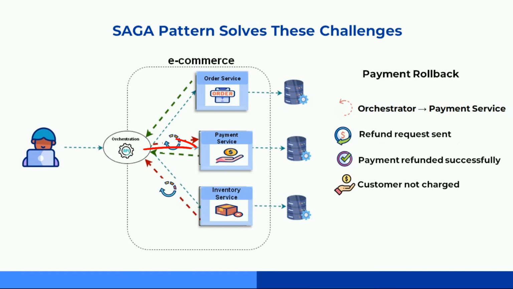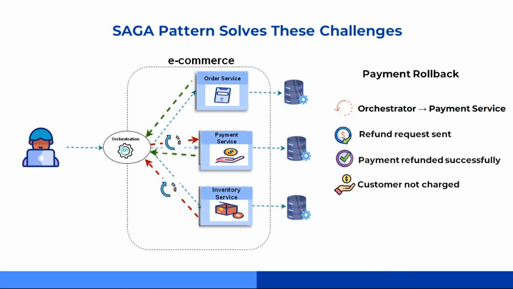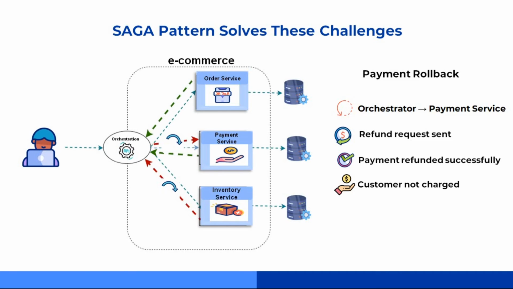The orchestrator sends a command to the payment service, hey, please refund the customer. The payment service jumps into action, processes the refund and confirms back, payment refunded successfully. So now the customer's money is safe and they are not charged for something we can't deliver.